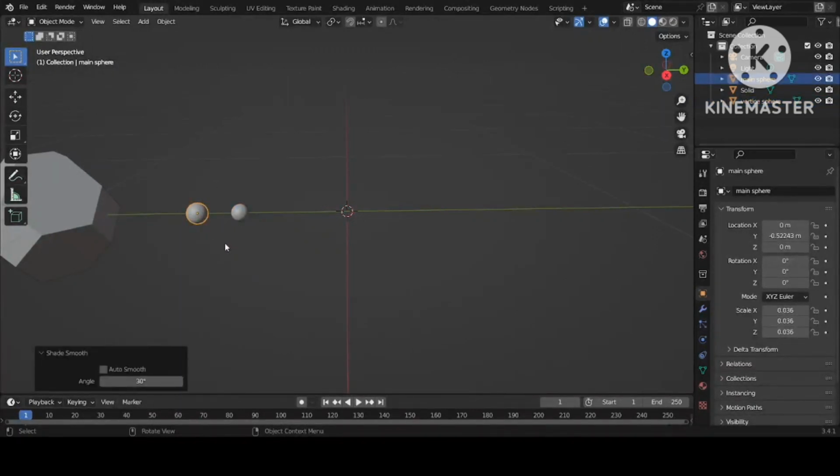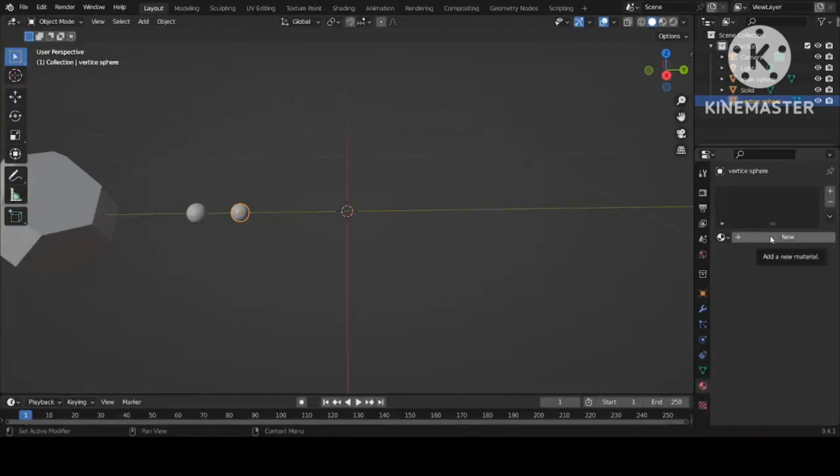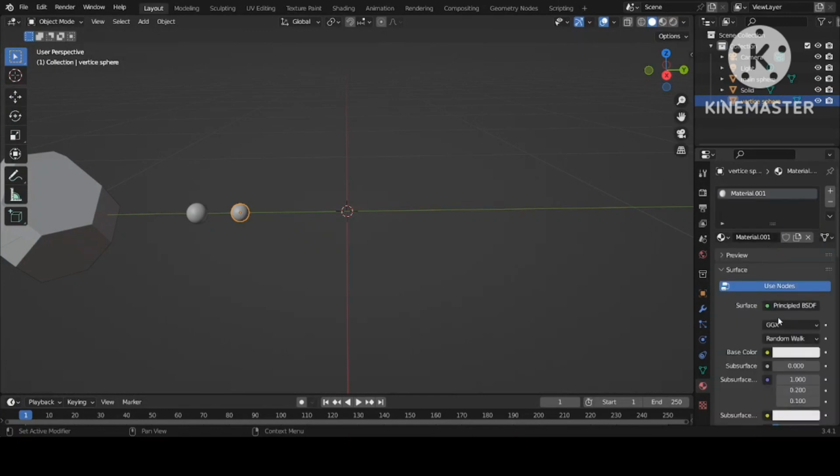Now we want to give them specific colors, like here the vertex particles are red. So click on the vertex sphere and make it red. With the vertex sphere selected, go to the material properties and click New.